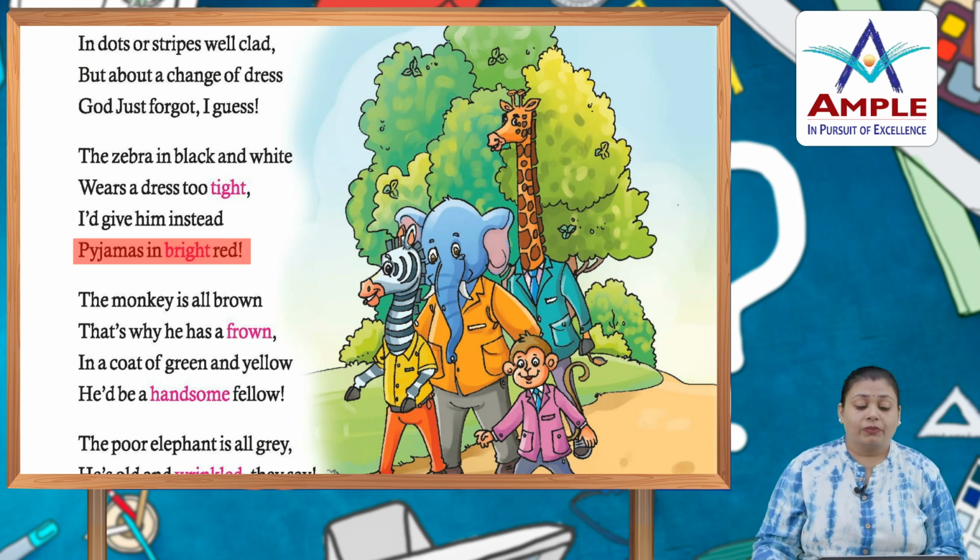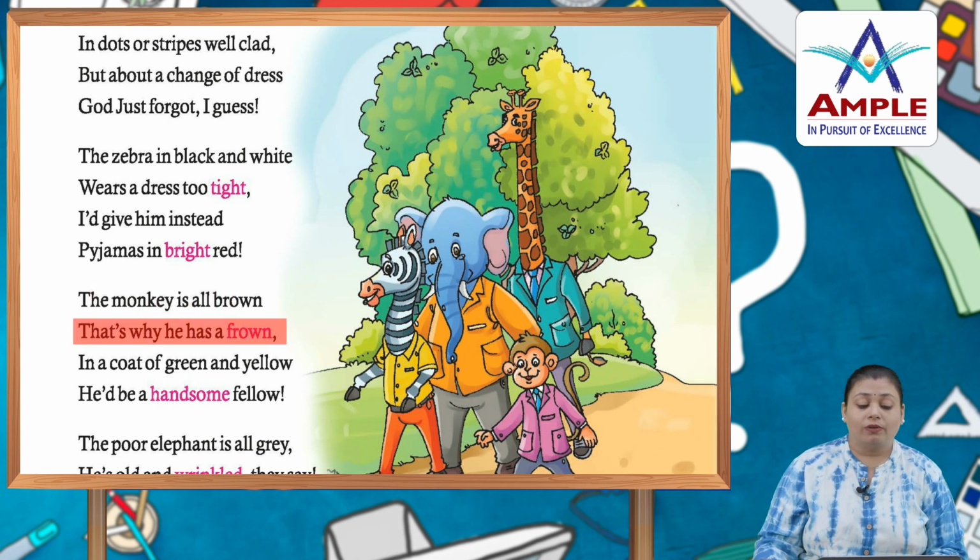Now the monkey is all brown, that's why he has a frown. So you know that the monkey is all brown and he has a frown. Animals like monkeys are always angry because they are all brown, they don't have any color in their body. In a coat of green and yellow, he would be a handsome fellow.